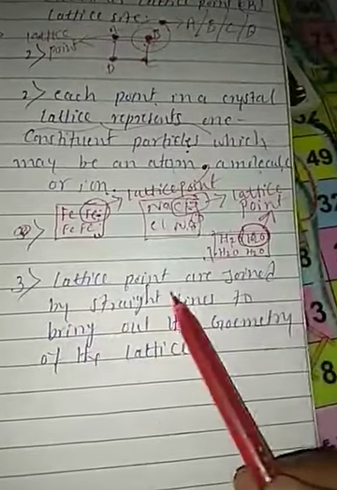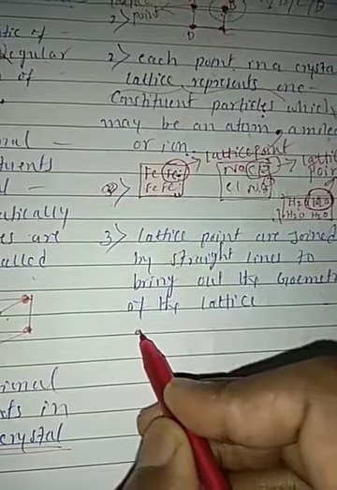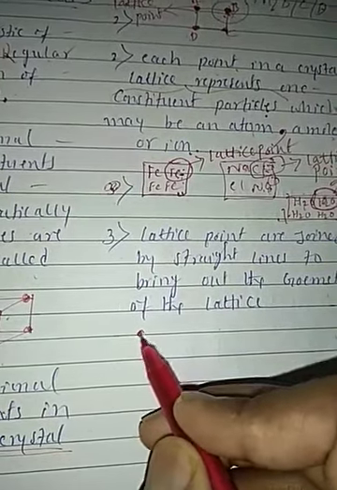The lattice points are joined by straight lines to bring out the geometry of the lattice. Lattice points may be atoms, ions or molecules.